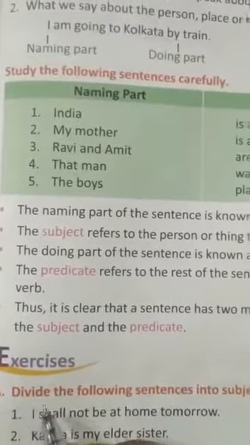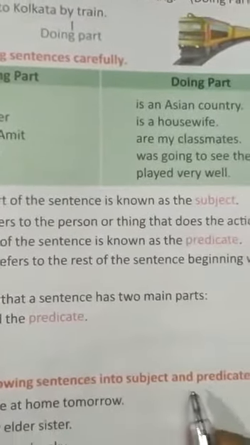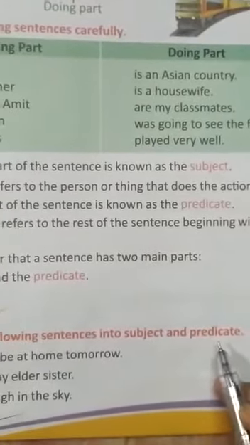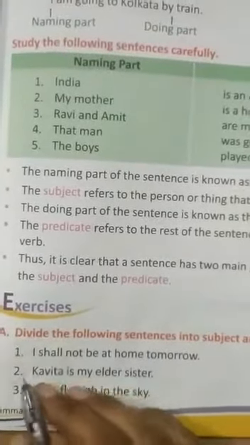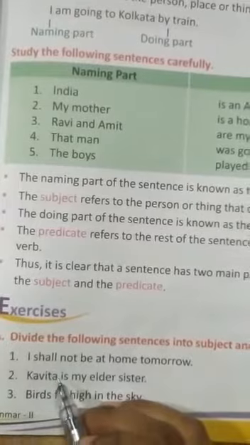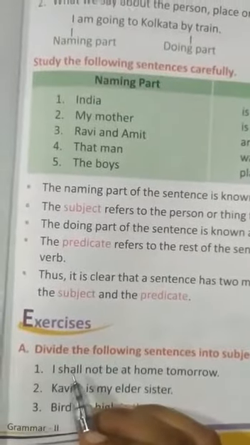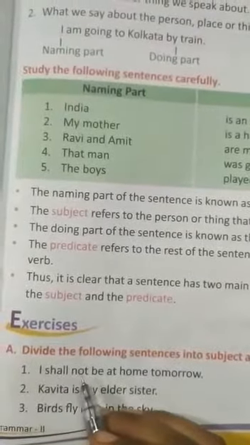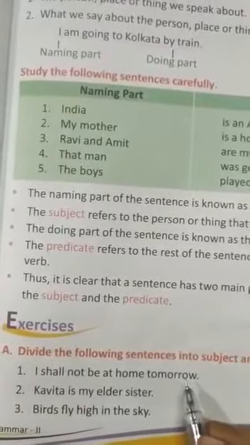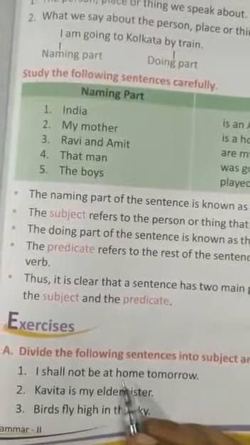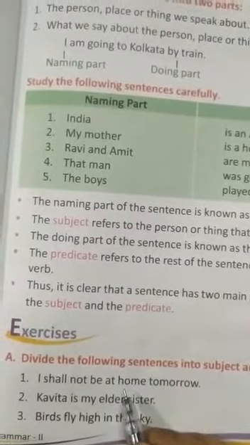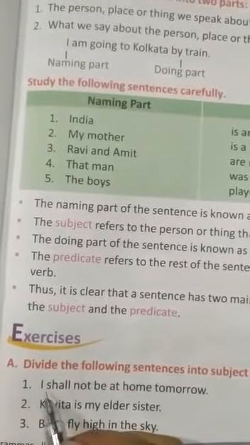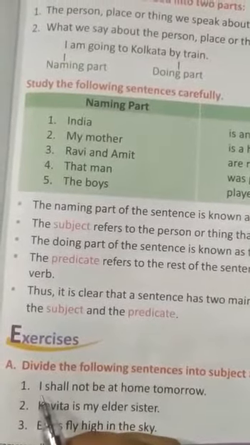Exercises. Number 8. Divide the following sentences into subject and predicate. There are some sentences and you have to divide them into subject and predicate. Look at number 1. I shall not be at home tomorrow. Here, what is the subject? Who shall not be at home tomorrow? Yes, I. I is the naming part, and the naming part is the subject. So, I is the subject here.